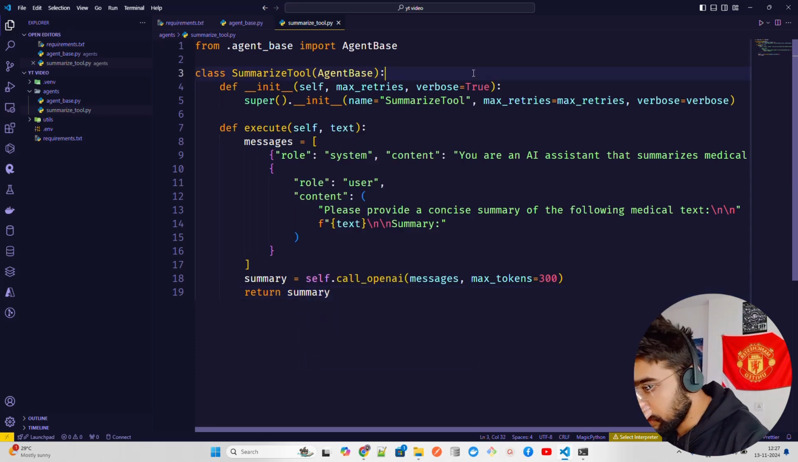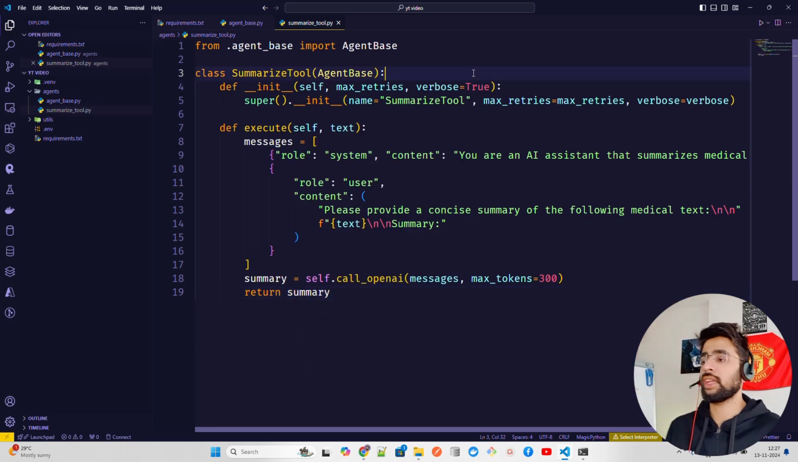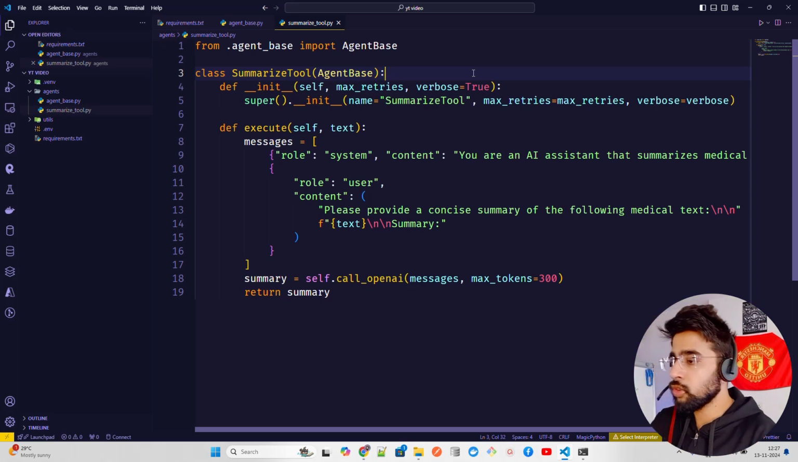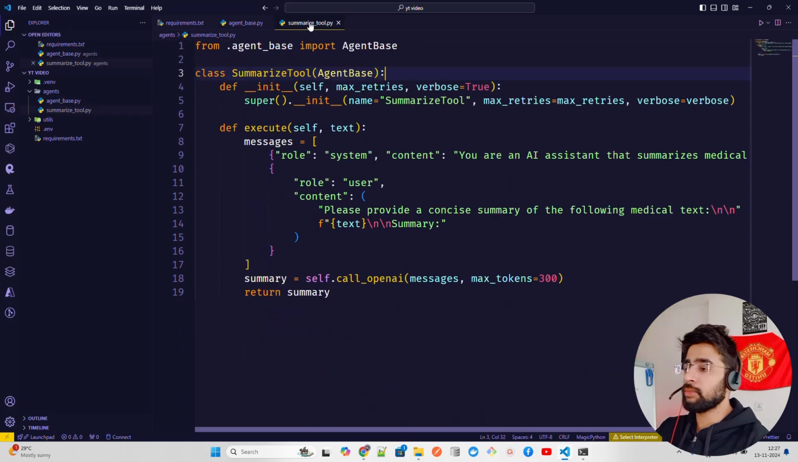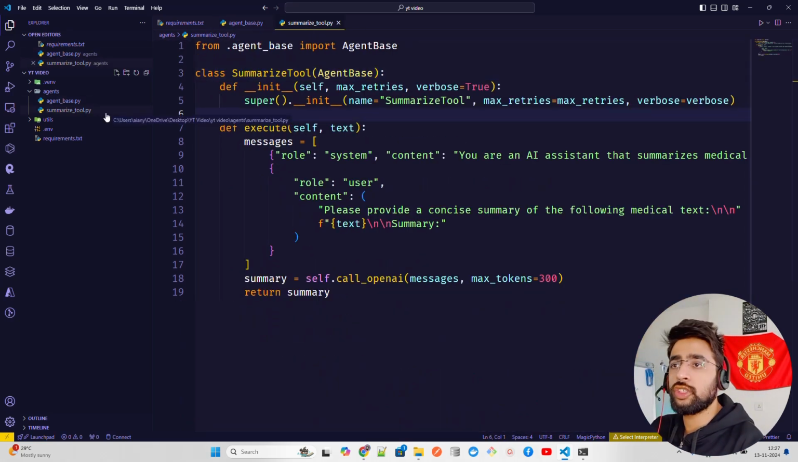So we have written our summarize tool. This is our first tool, guys. That's summarize tool. So we wrote agent base, we wrote summarize tool, and the next tool that we're going to create is, of course, you can create multiple tools. As I said, you don't have to restrict yourself to what I am doing. You can have multiple other tools as well, guys. So summarize tool is done. Now let's do sanitize data tool, where we can sanitize data.